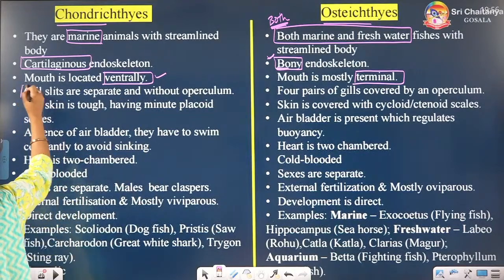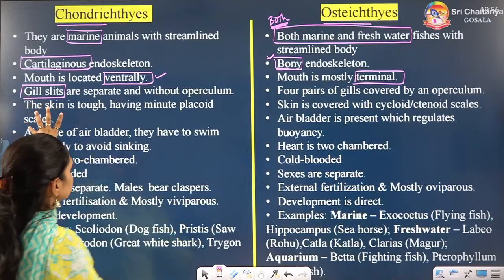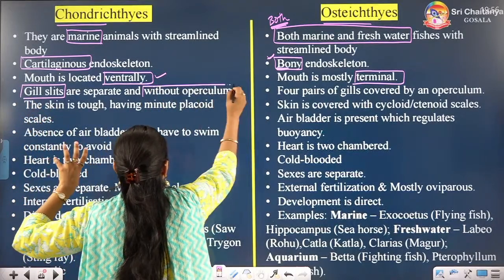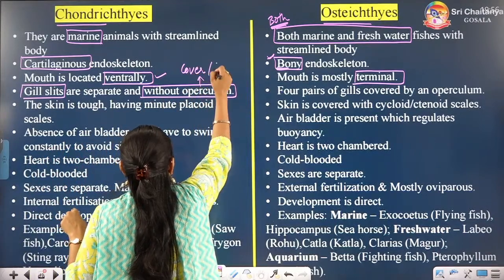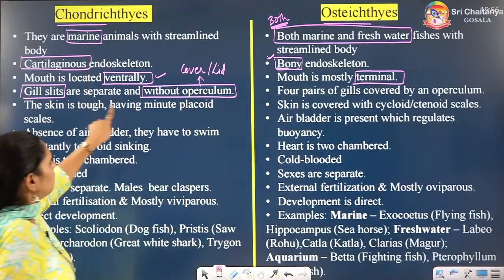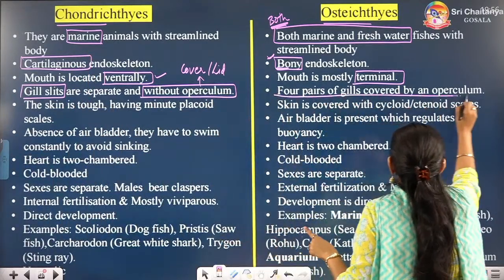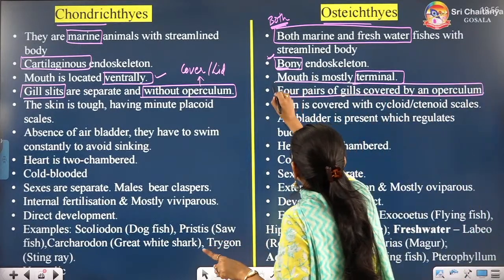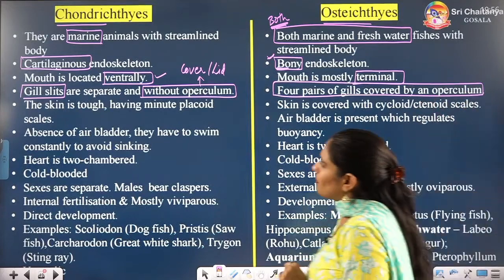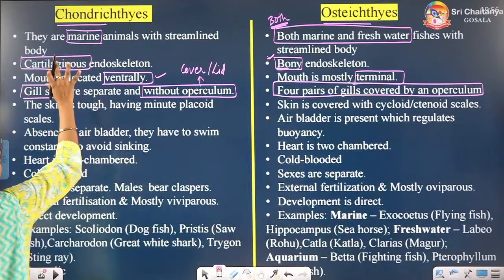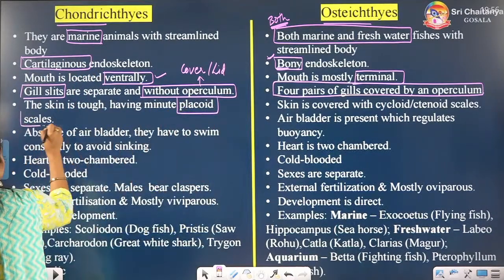Gill slits, we have seen gill slits, a chordate characteristic. So, gill slits are present but without operculum in Chondrichthyes. Operculum is what? Operculum is cover or lid. So, Chondrichthyes don't have operculum but Osteichthyes have operculum. 4 pair of gill slits covered by operculum. Very, very important line. Now, if we talk about Chondrichthyes, which type of scales?